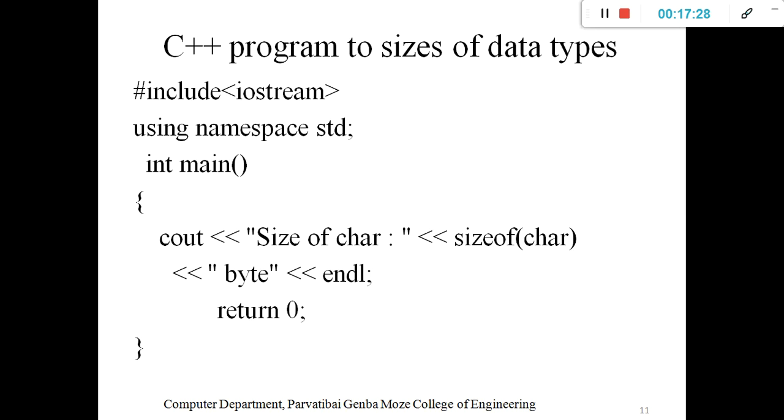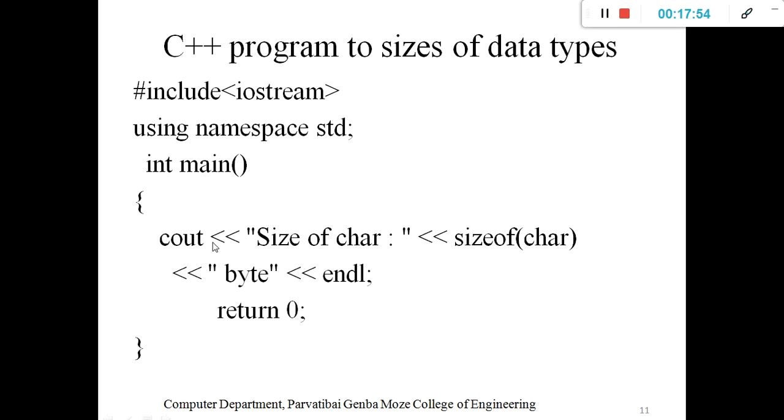That's why that is mandatory. Then using namespace std, I already explained in yesterday's lecture. It is maybe a bridge between cout and iostream. Then this is the main function. Every C++ program runs with the main function. Without the main function it is not runnable.